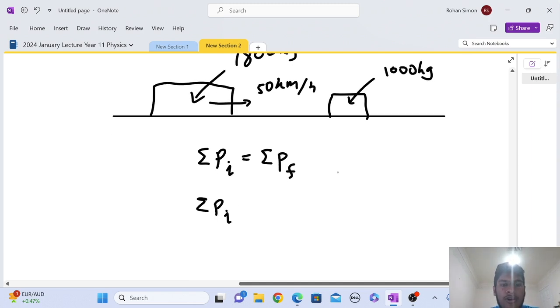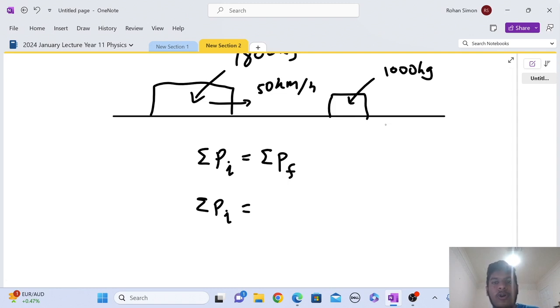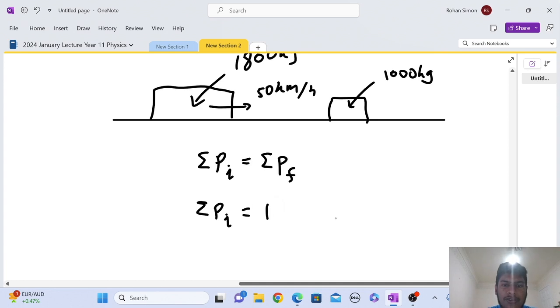Initially, we've got only this object moving, right? Not this object. This object initially has zero velocity, so it has no momentum. So initially the momentum is all towards the right, and momentum is actually a vector quantity because it's mass times velocity. Velocity is a vector, mass is a scalar, so all it does is take that velocity vector and scale it by a factor of the mass. So net momentum initially is 1,800.